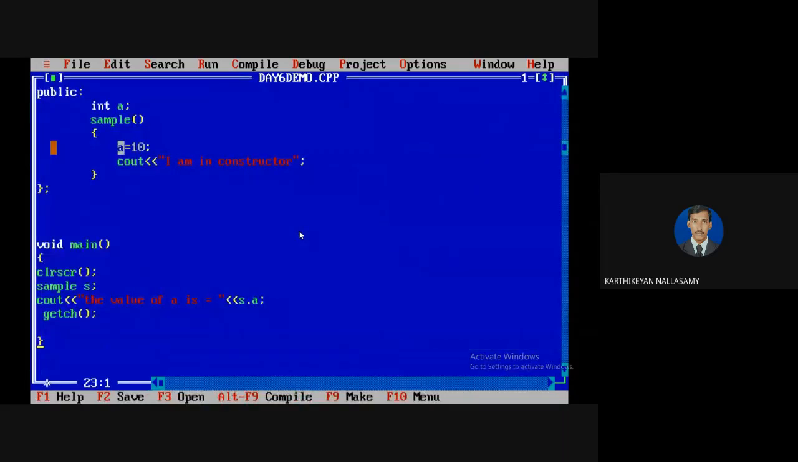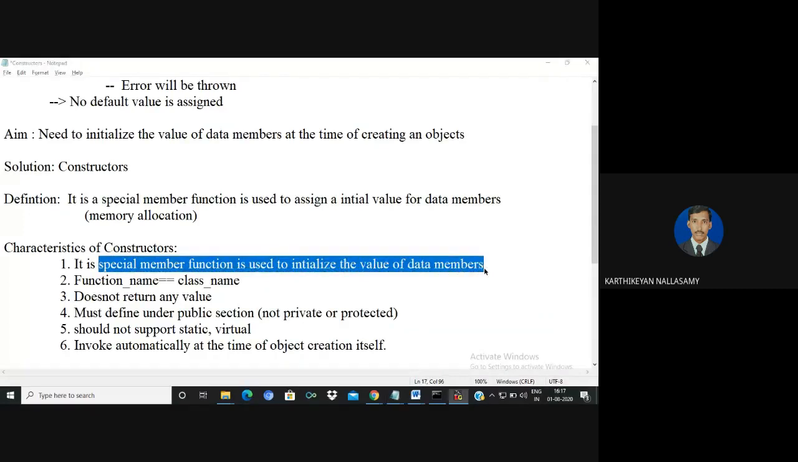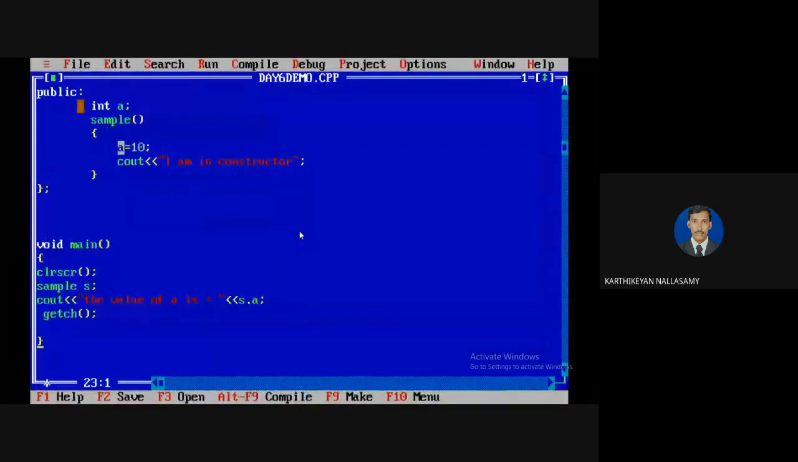Okay. So the next, we have to discuss some of the properties also. It is a special member function to initialize the value for the data member. So it is a member function. We know that it is a function because we have an open parenthesis and a close, and it is used for assigning some value, so that we call it a constructor. The next thing is it will be invoked automatically at the time of object creation. Everyone knows how it will work.